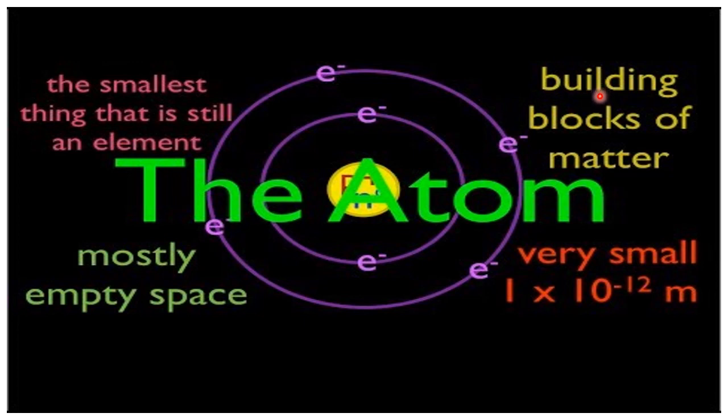Atom, building blocks of matter. Atom, mostly empty space is there. In the same chapter we learn, and I told you atom is so small. It is in the order of 10 to the power minus 12 meters. So small. So all these give us an idea that the atom is the smallest particle of matter. So every matter is made up of atoms, and atom is ultimately the reason or the cause for the existence of matter